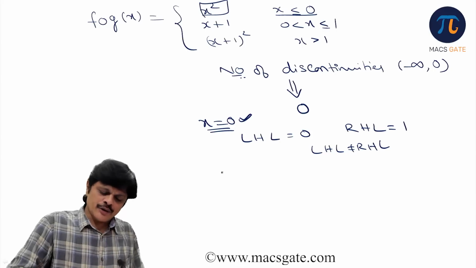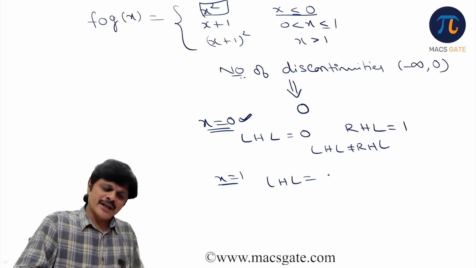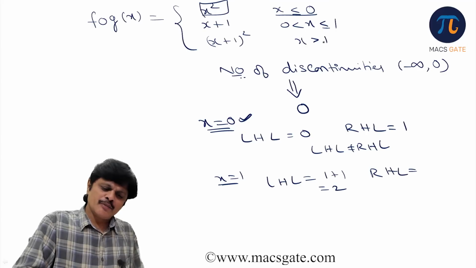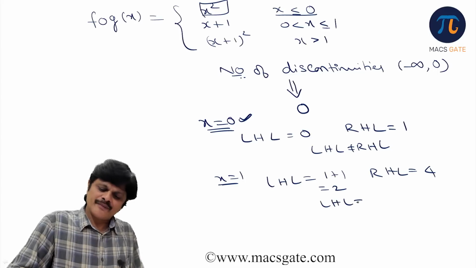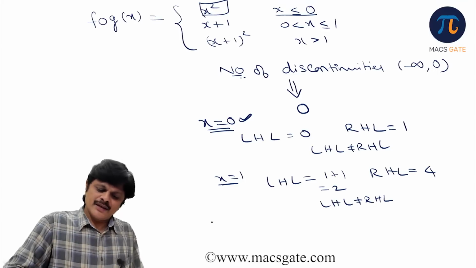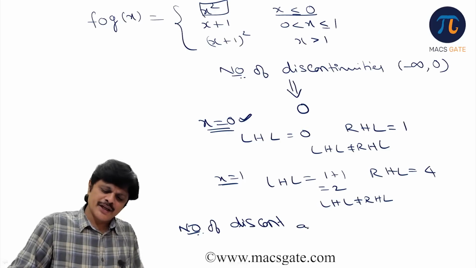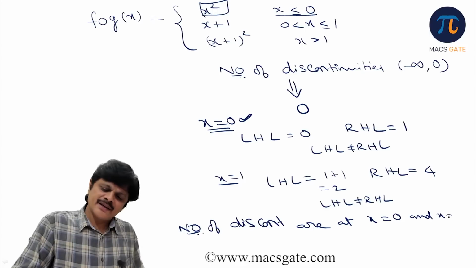And again at 1 you have to check. At x equal to 1, what is the left hand limit? Put 1 in this, 1 plus 1, that is 2. What is the right hand limit? Put 1 in this, 1 plus 1, 2 square, that is 4. They are not equal. That is, for the total function, the number of discontinuities would be 2. What are they? The discontinuities are at x equal to 0 and x equal to 1.